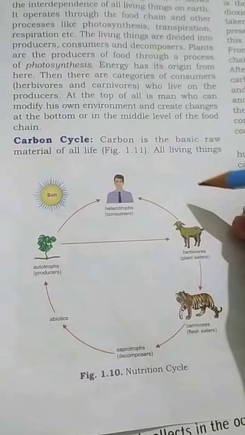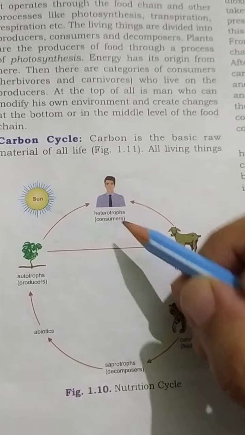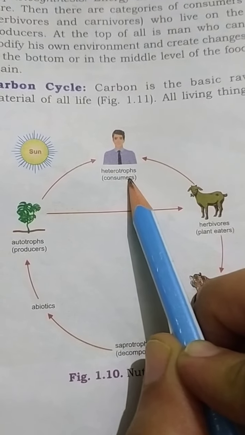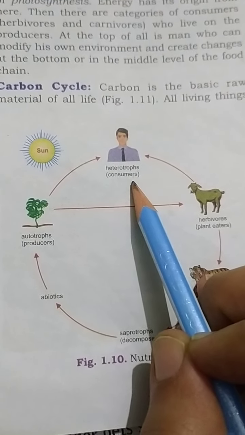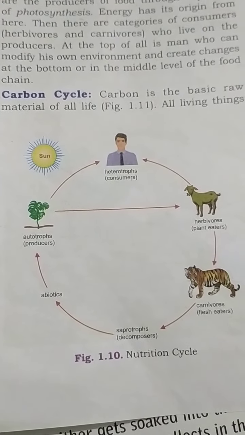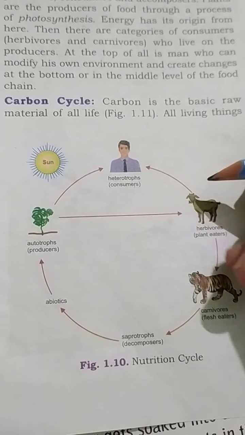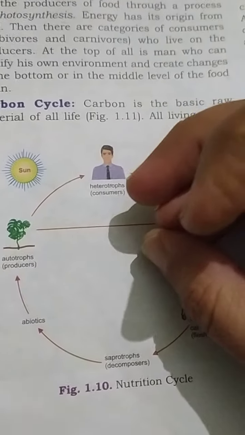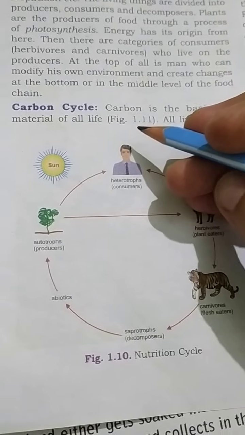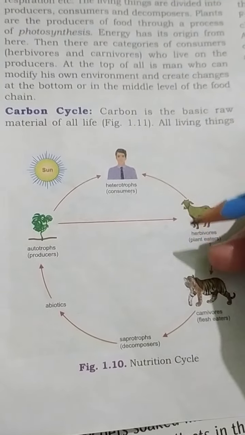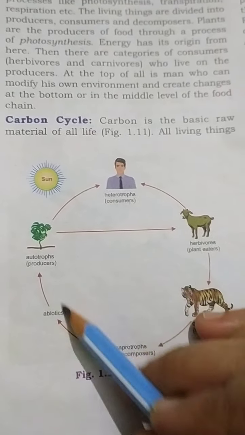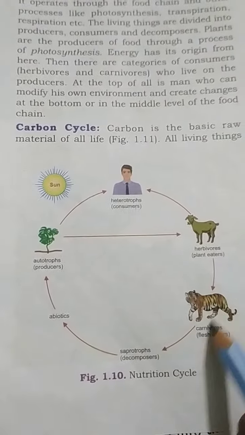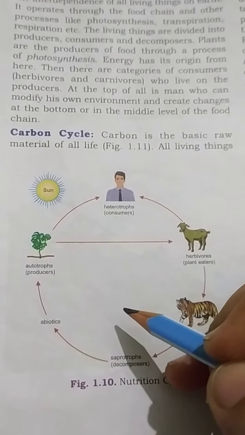Now this is the nutrition cycle. The main consumer is the human being, who can consume all types of things. Man is a carnivore also; man is actually omnivorous. He eats all types of food. So this is the nutrition cycle, and as I told you, all these depend upon each other and form a nutrition cycle.